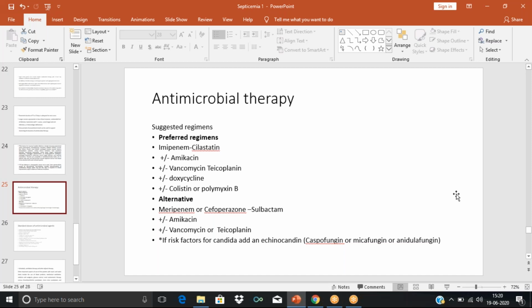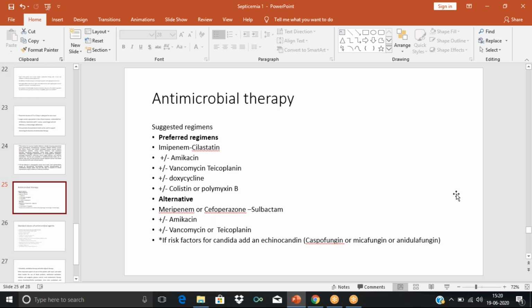So the only reserve we have in case of carbapenem resistant gram-negative bacteria is polymyxin. So polymyxin is considered one of the most higher antibiotics. So here we can know that colistin or polymyxin B. In which situation can we add colistin or polymyxin B? When carbapenem resistant gram-negative bacteria is suspected, we have to definitely add polymyxin. Then there are other regimens also.